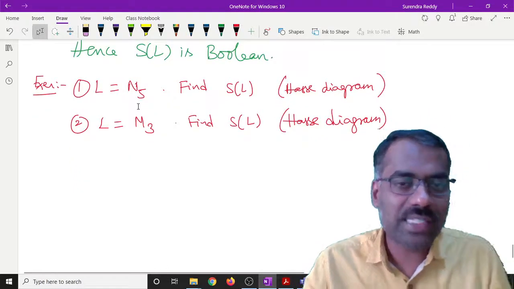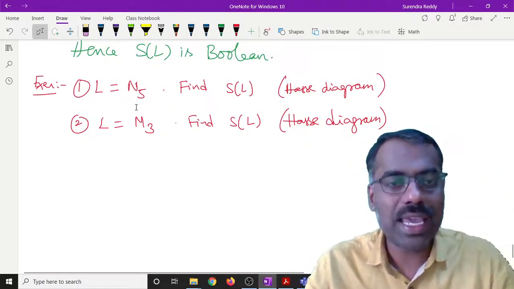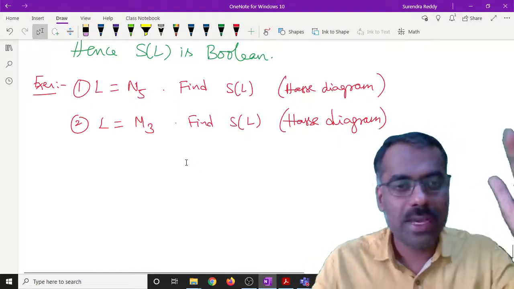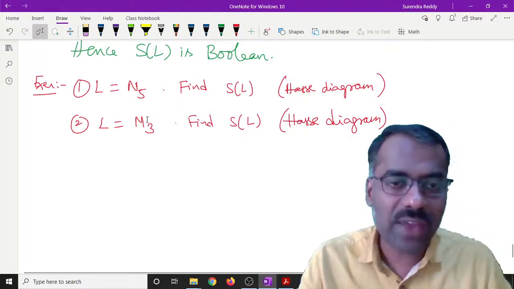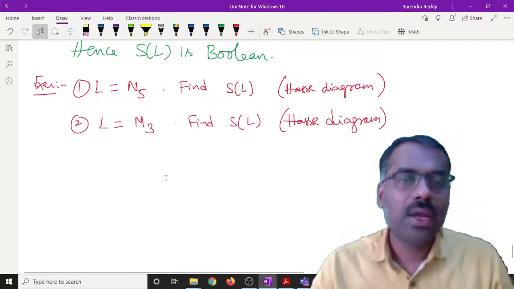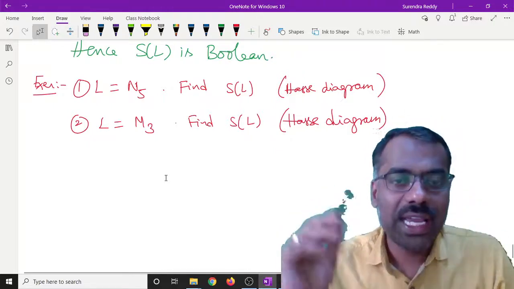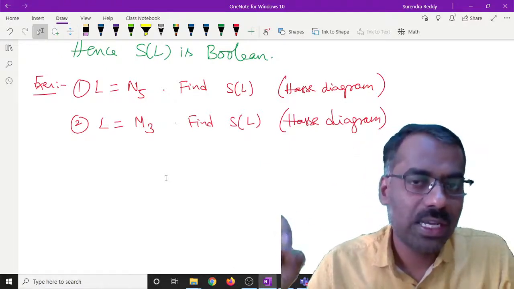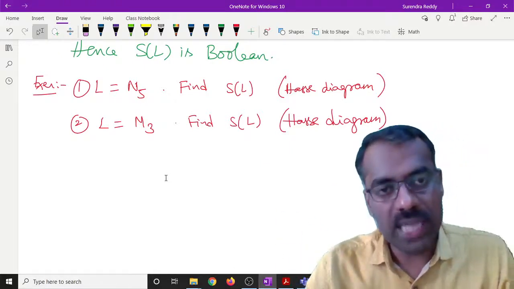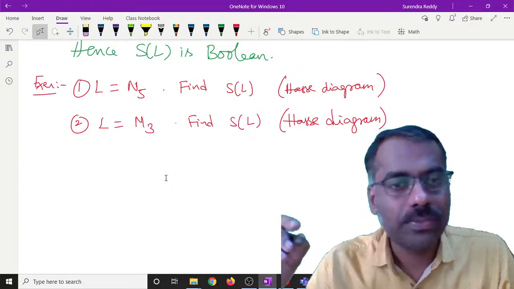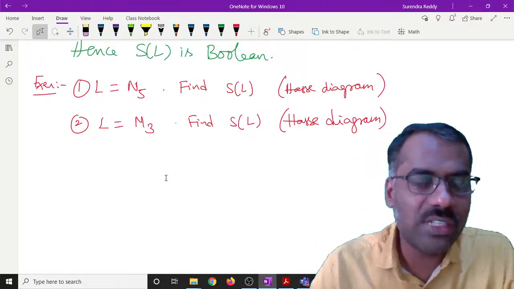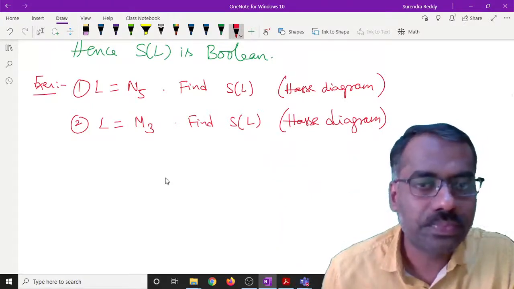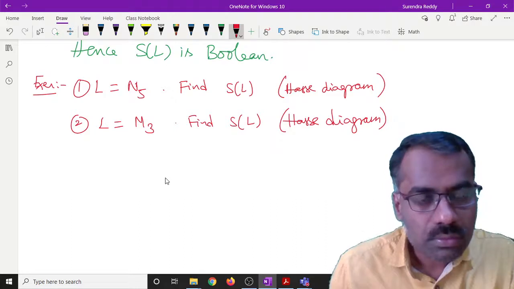So N5 has those elements 0, 1, A, B, C. Similarly, M3 will have 0, 1, A, B, C, right? By using that diagram, try to draw your N5 and M3. From that, find what is 0 star, A star, B star, C star. For every element, find its pseudo complement. A star and B star may be the same also. So you find the different pseudo complements, then draw that diagram. Is this clear?